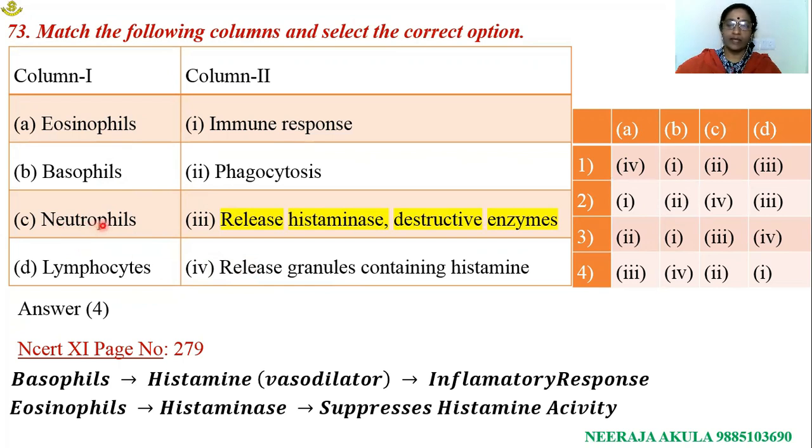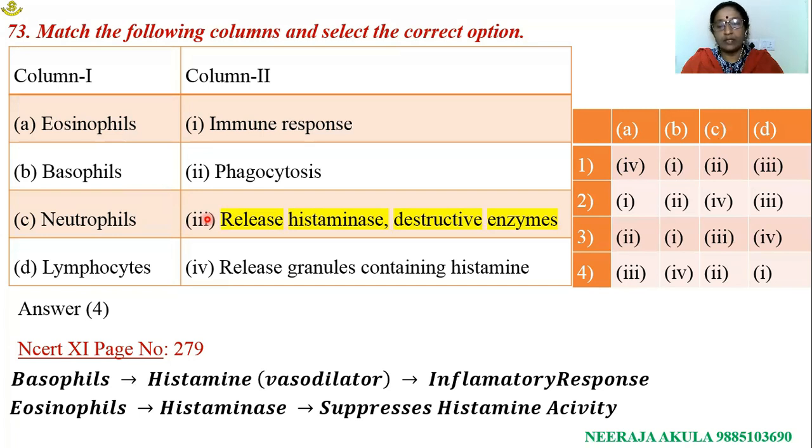Neutrophils, which are considered microscopic policemen, play an important role in phagocytosis. Lymphocytes: two different types of lymphocytes are there, B and T lymphocytes, which are responsible for exhibiting humoral as well as cell-mediated immune responses. So for this, the option is this. And then finally, the leftover option is this. Release of histaminase and destructive enzymes is the function of eosinophils.